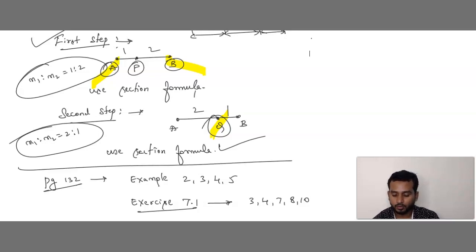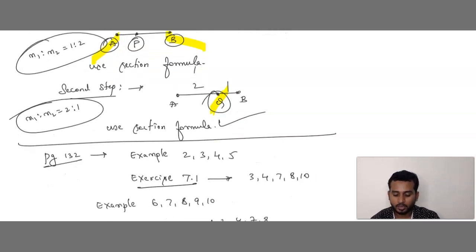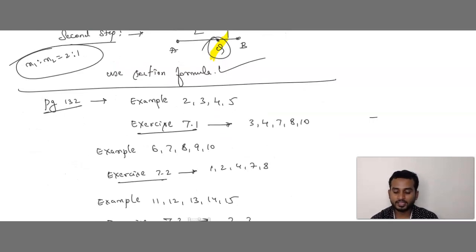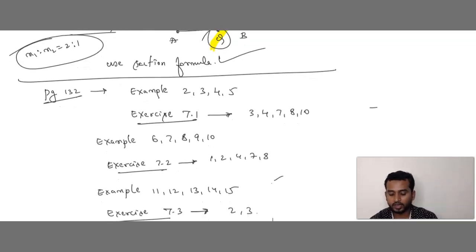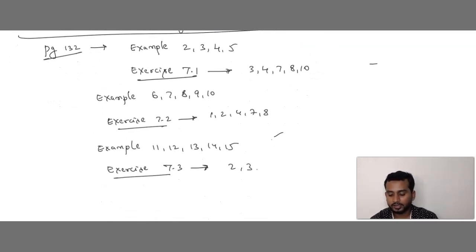Next, solve the problems. Take page number 132, examples 2, 3, 4, 5, exercise 7.1, questions 3, 4, 7, 8, 10, and examples 6, 7, 8, 9, 10, exercise 7.2, questions 1, 2, 4, 7, 8, and next examples 11, 12, 13, 14, 15 you can solve, and then exercise 7.3, that is question number 2 and question number 3. You need to solve all these questions once to ensure, yes, I know this chapter 100%.